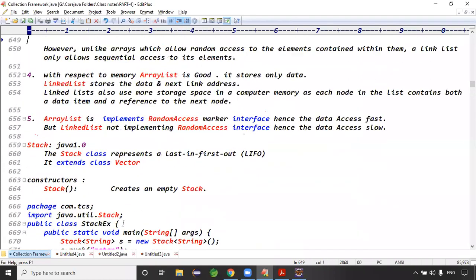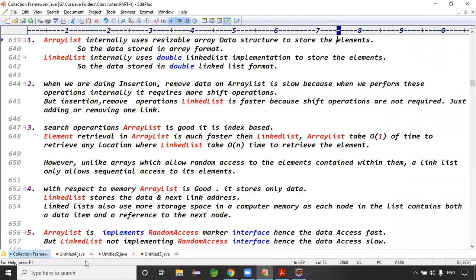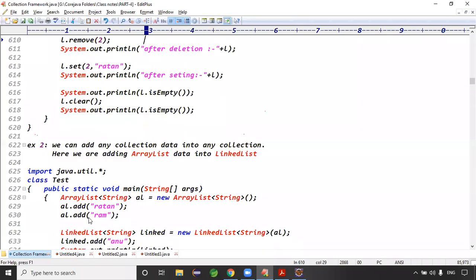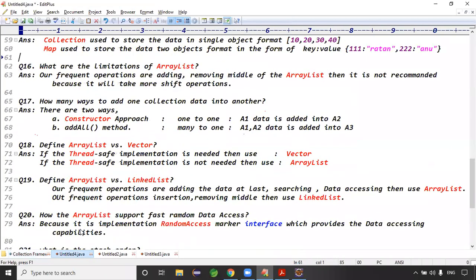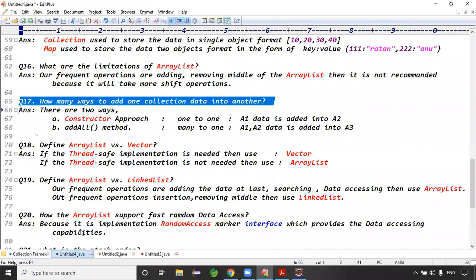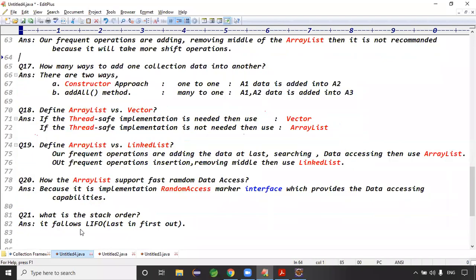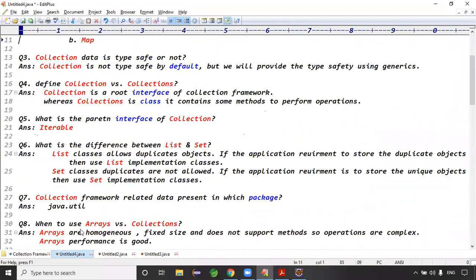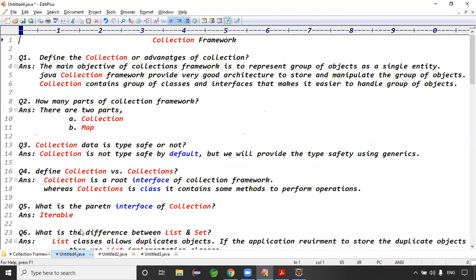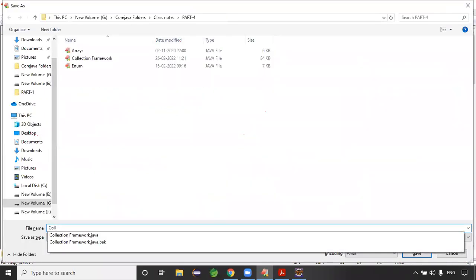Guys, are you clear about all these points, right? Total how many questions did you make? Total 21 questions. After the break, how many questions did we add? Only 5 questions we added. Okay, fine. Everyone is clear about these points, right? Please join tomorrow using the same link at the same timing.